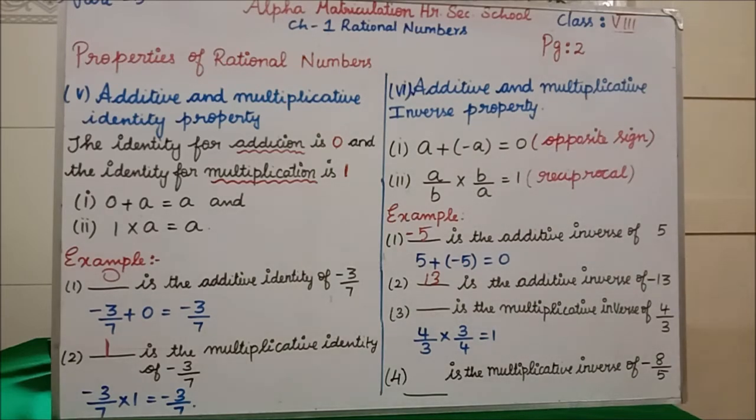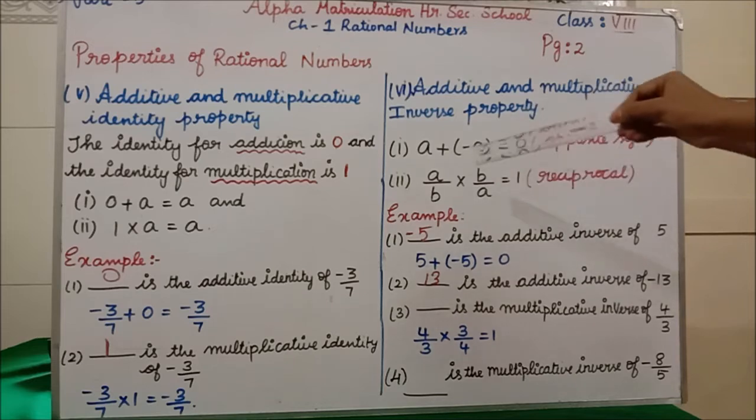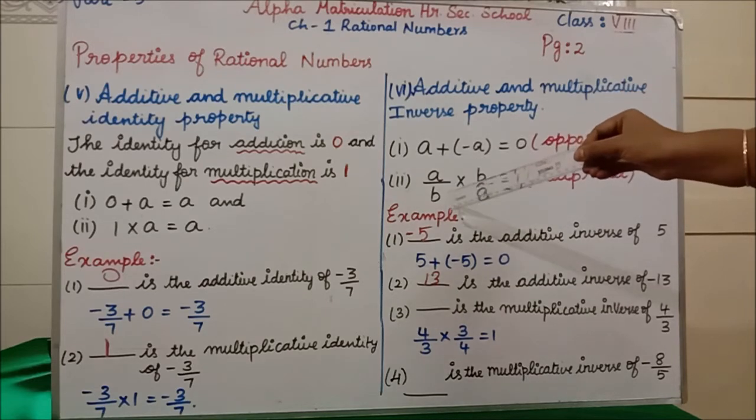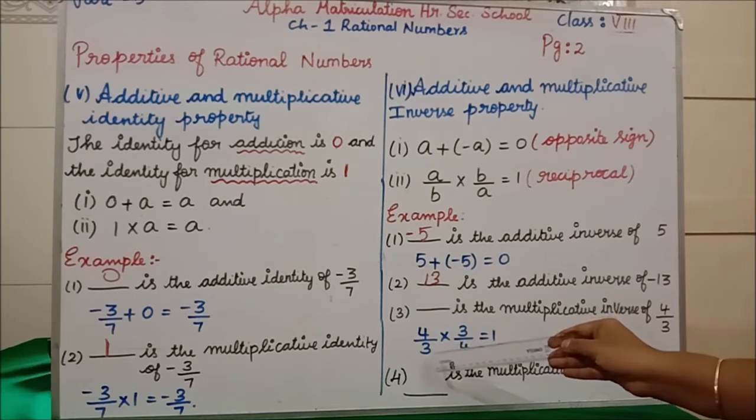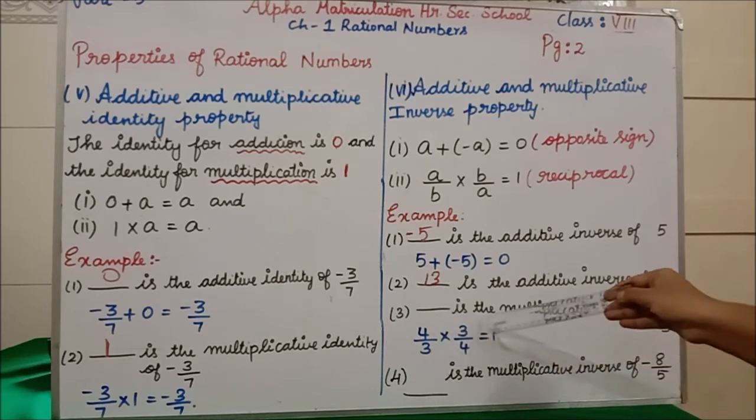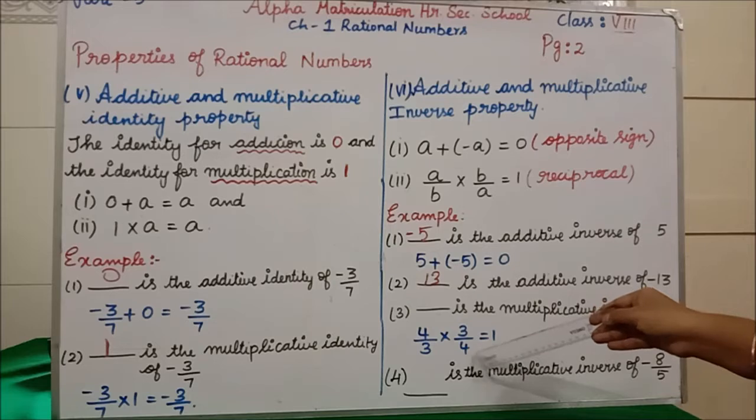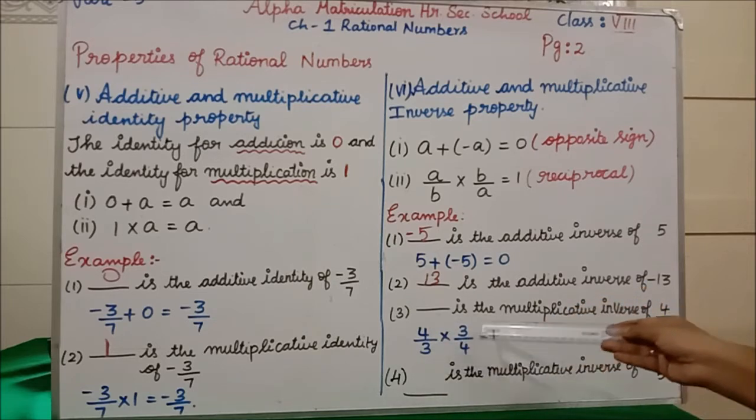Multiplicative inverse property means we have to get 1, isn't it? So if the question is given as a by b, you have to multiply with the reciprocal. Reciprocal means what? 2 by 3 means you have to write 3 by 2. See the example 3. Dash is the multiplicative inverse of 4 by 3. Clear? 4 by 3, if you take the reciprocal, the denominator will go up and the numerator will come down. So now 4 gets cancelled, 3 gets cancelled, so we are getting 1.